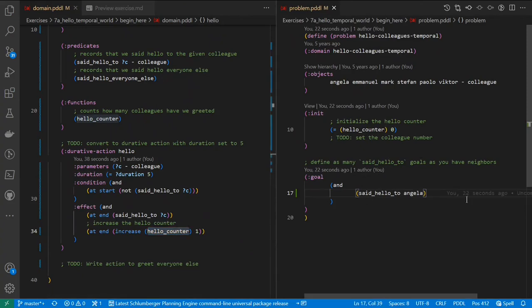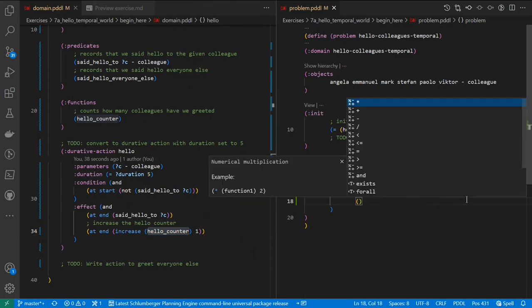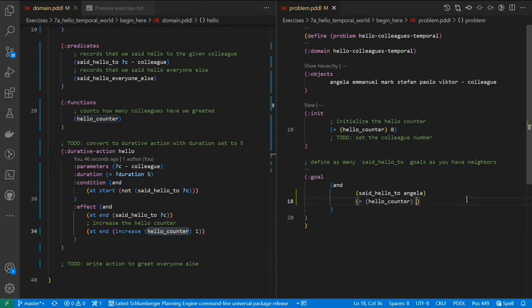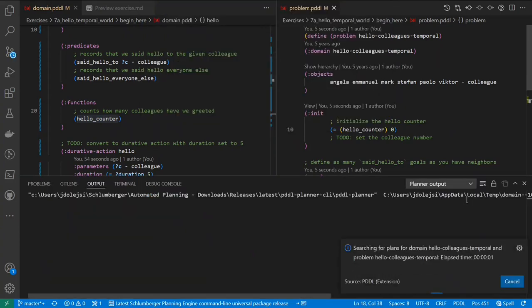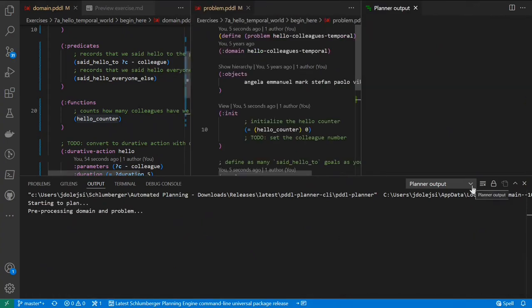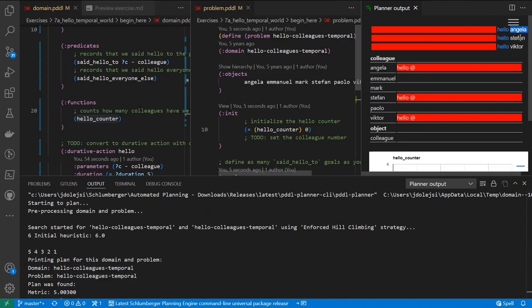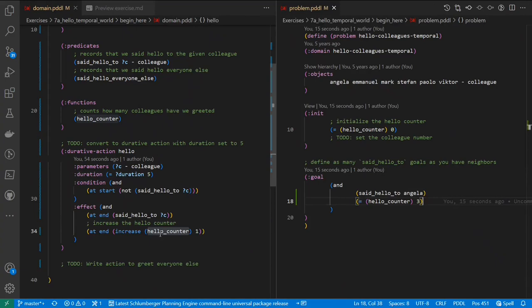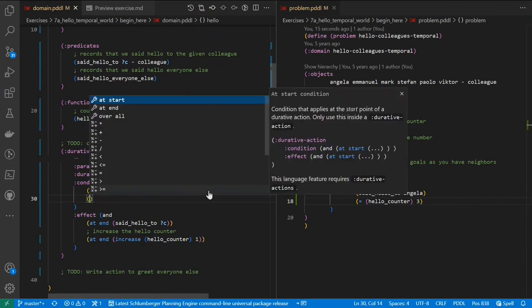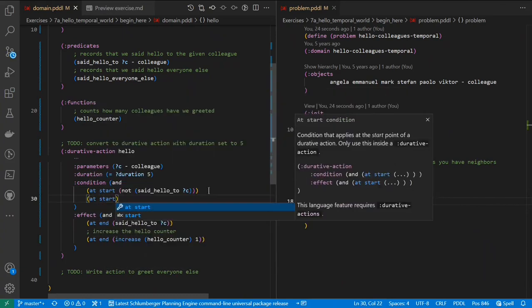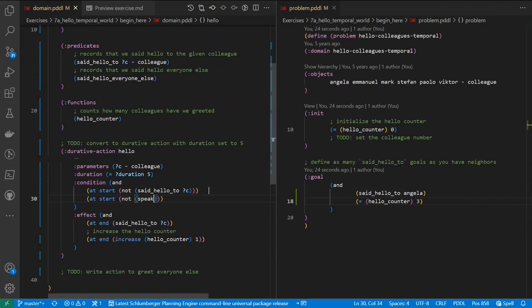So let's try that by setting a goal. Test goal that we've said hello to at least 3 people. So presumably there will be Angela, but there will be 2 other colleagues that we greet as well. Let's look at that. And indeed, we greet Angela, Stefan, and Victor, and we speak to them all at the same time, which is not realistic. So let's again check that at the start we are not speaking.